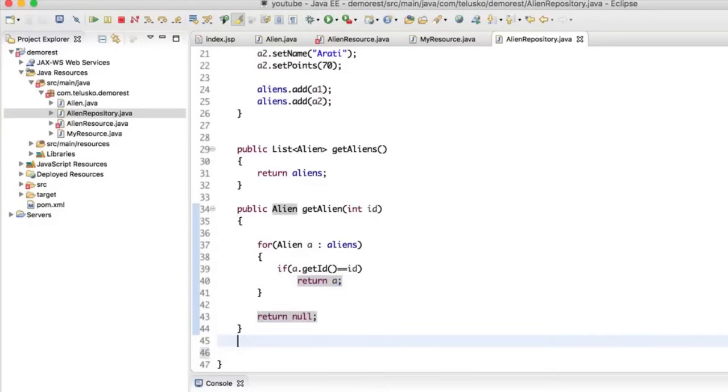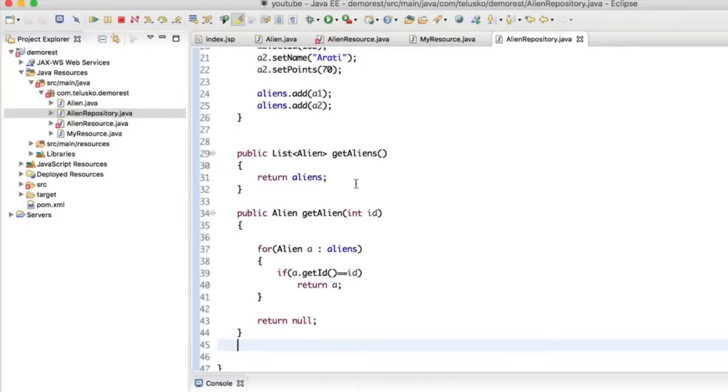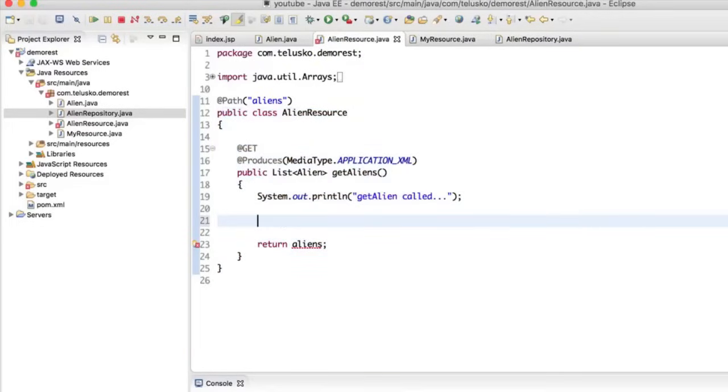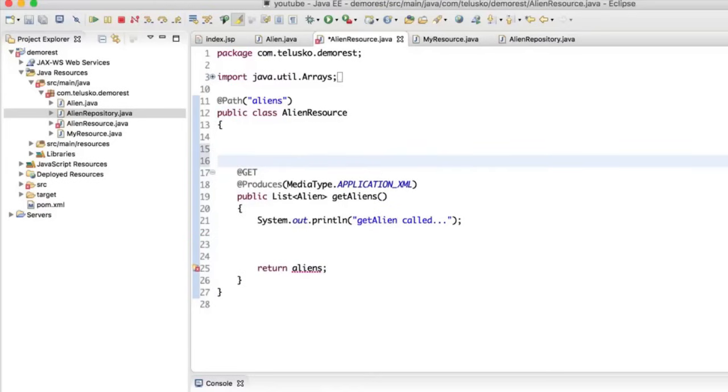Maybe you want to have some more, maybe methods like delete, update. So you can write all those things here. Again, I will be completing this and then we will see how to work with the resource. But then how do you work with at least this resource? So what I will do here is I will create an object of alien repository.